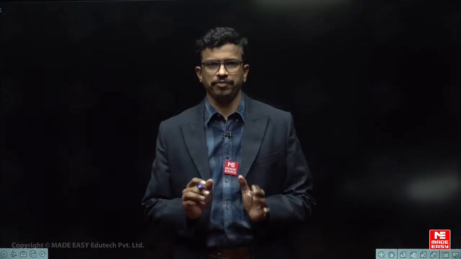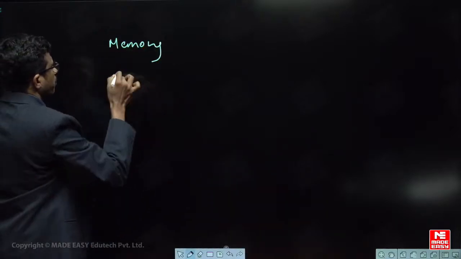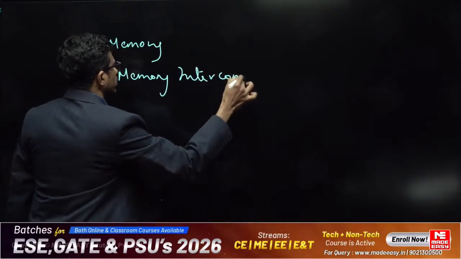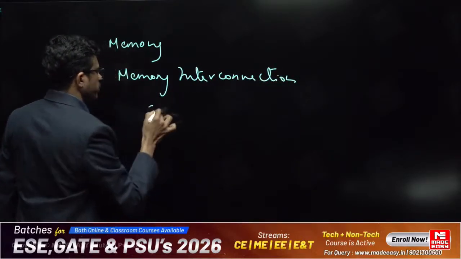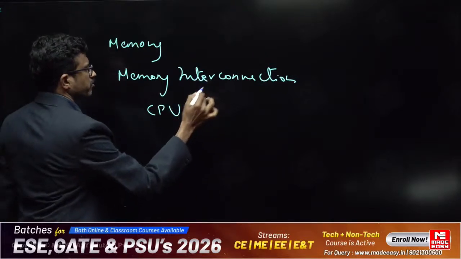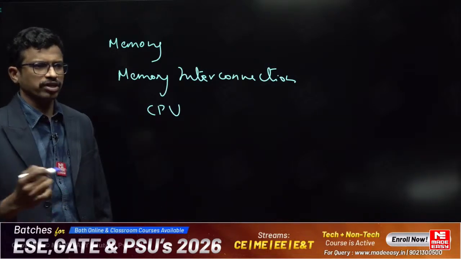The basic type is memory related, and the other one is the internal architecture. Computer organization is especially the implementation part of the CPU, meaning how the memory is there, what memory system is present, what the memory interconnection is, and the CPU design. So we will be concentrating questions on these topics: memory interconnection and CPU design. First let us take a very simple question, and then we will go to the next level of questions.